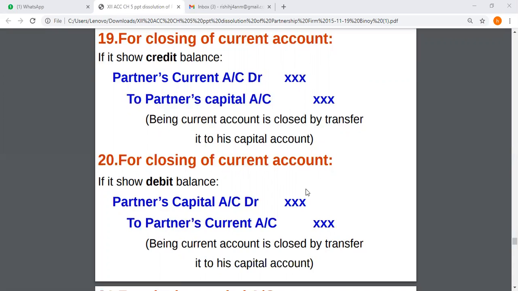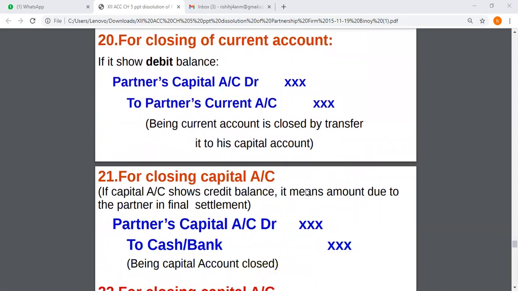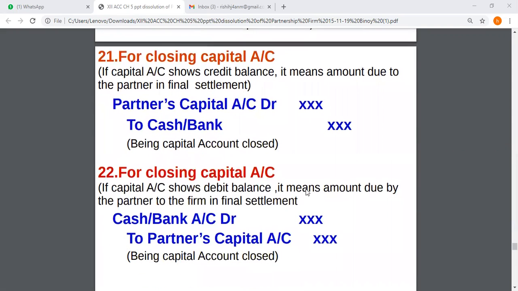So in both the cases, if the partner's current account is maintained, that is to be closed and transferred to partner's capital account. Now the partner's capital account should also be closed and transferred to cash and bank account. As in the dissolution the firm is not going to continue, there won't be any liability, so the cash and bank account will be closed and the amount should be either paid off or taken from the partner as the case may be.